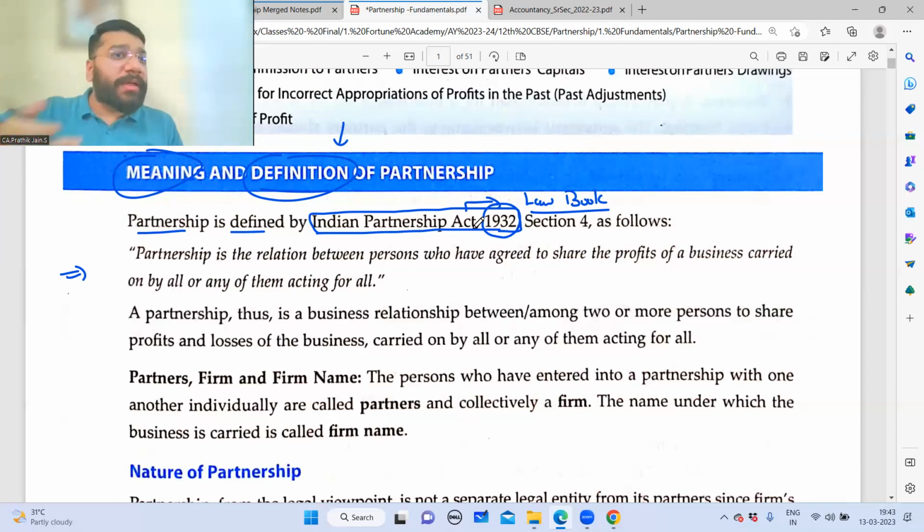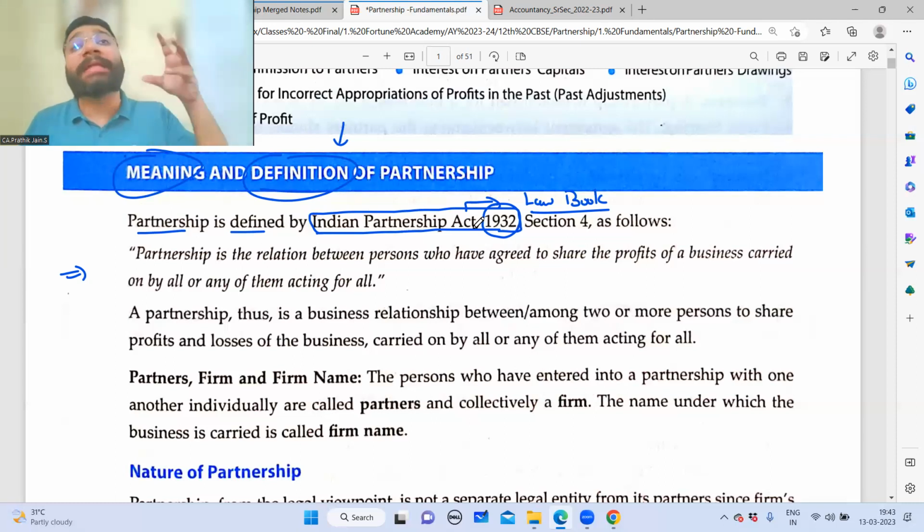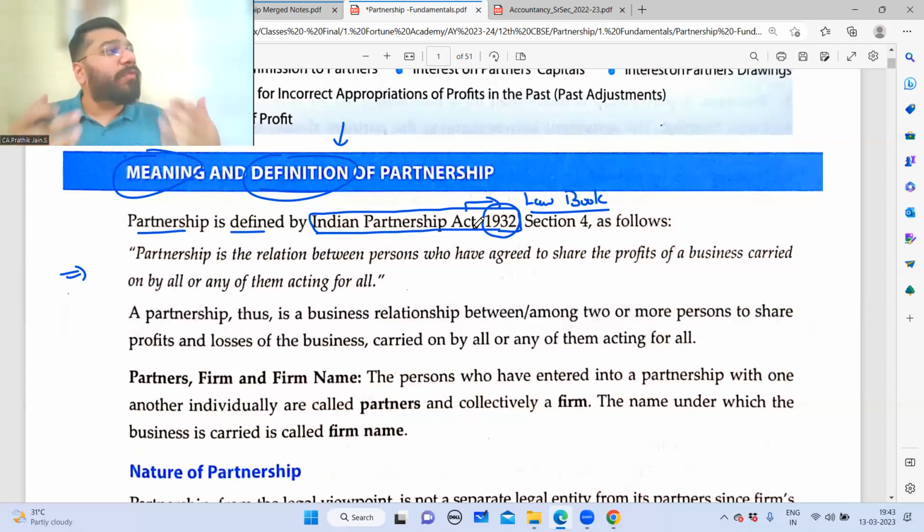Law will keep on updating itself every now and then. So a lot of amendments will be happening to this law, right? Though it is an act that was established in 1932, since then till today, taking today's scenario into consideration, a lot of amendments would have kept on happening. And with those amendments and updates only, you're studying this today.